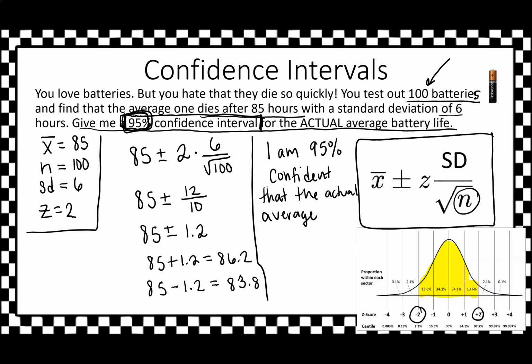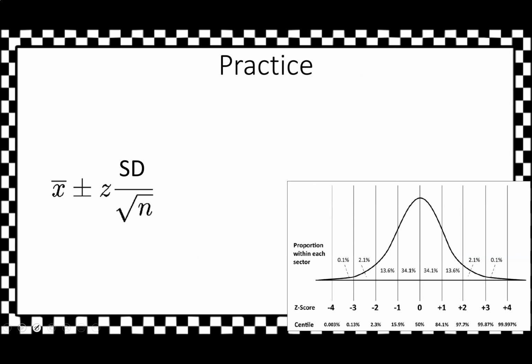So I'm 95% confident that the actual average battery life is between 83.8 and 86.2 hours. All right, that was our first one. We got to try another one.